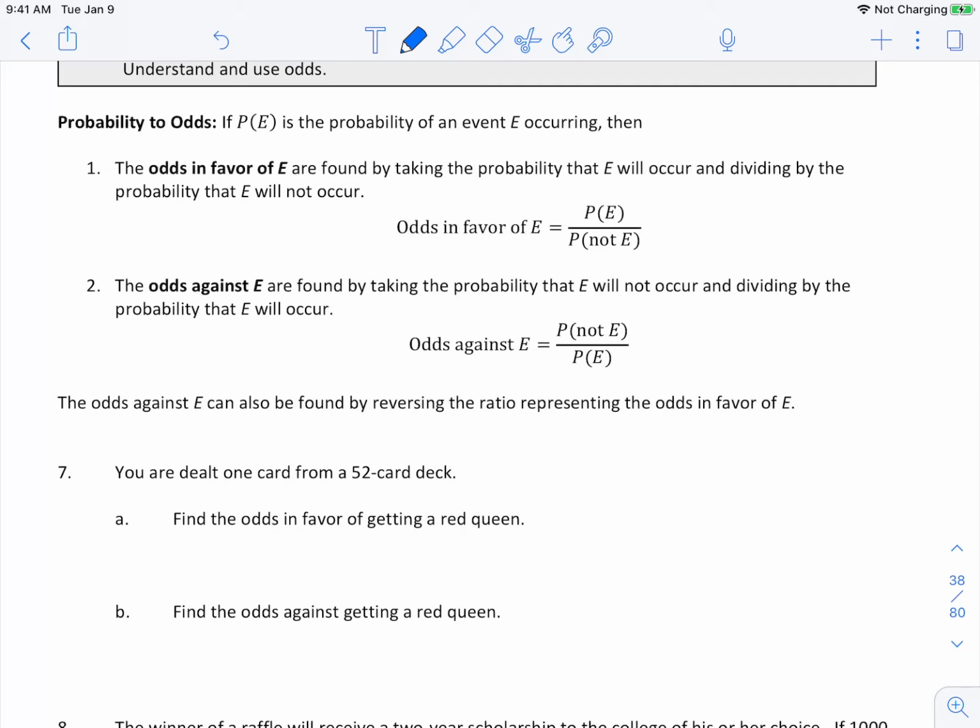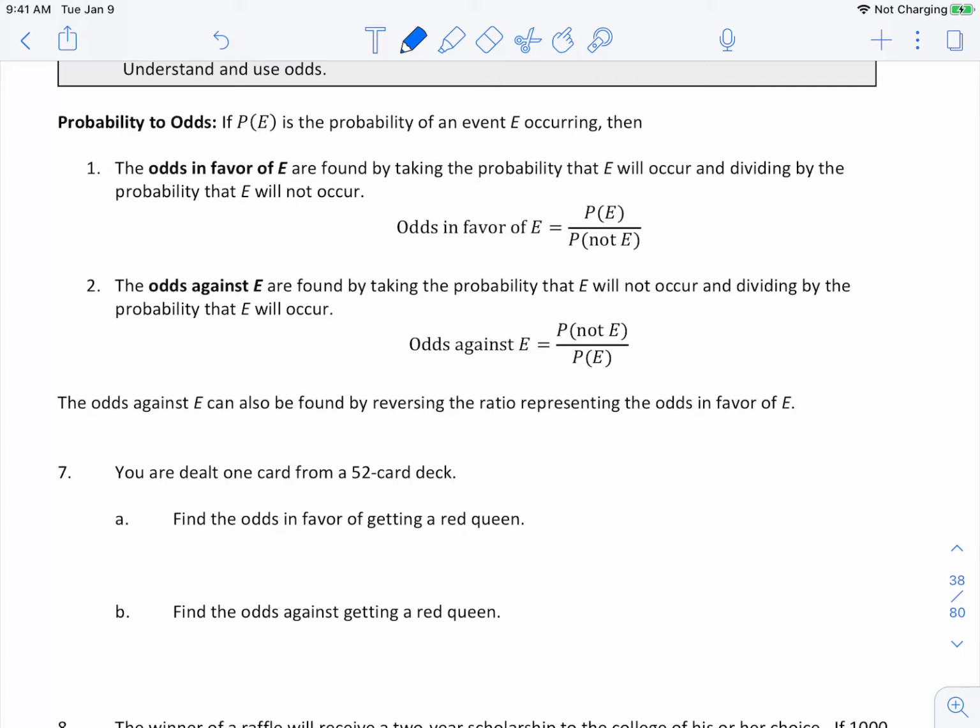Probability to odds. If the probability of E is the probability of an event E occurring, then the odds in favor of E are found by taking the probability that E will occur and dividing by the probability that E will not occur. The odds against E are found by taking the probability that E will not occur and dividing by the probability that E will occur.